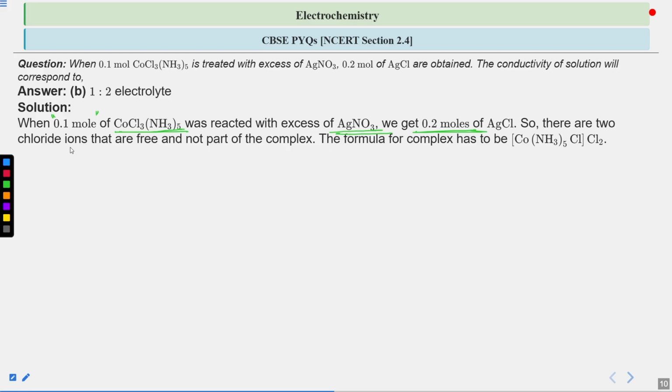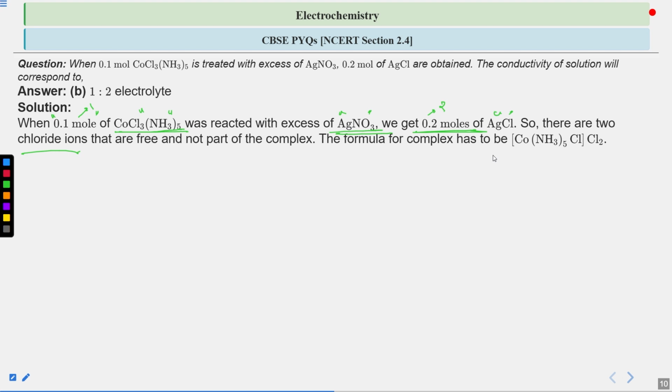So there are 2 chloride ions that are free and not part of the complex. As per the information in our question, let's multiply by 10, so 0.1 becomes 1 and 0.2 becomes 2. Let's say this is 1 mole and 2 moles. So when 1 mole of this compound reacts with AgNO3, we get 2 moles of AgCl. What does that mean? That means there are two chloride ions which are free and not part of the complex.